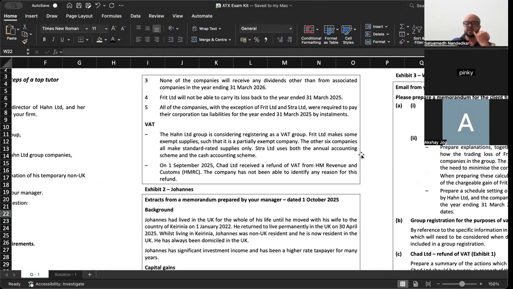Hahn Limited Group is considering registering as a VAT group. Frit Limited makes some exempt supplies such that it is a partially exempt company. The other six companies all make standard rated supplies only. Stra Limited uses both annual accounting scheme and cash accounting scheme. On 1st of September 2025, Chad Limited received a refund of VAT from HMRC. The company has not been able to identify the reason for this refund. Now, first part of the question, matters to be considered while doing group VAT registration.